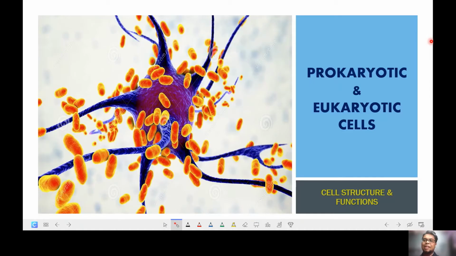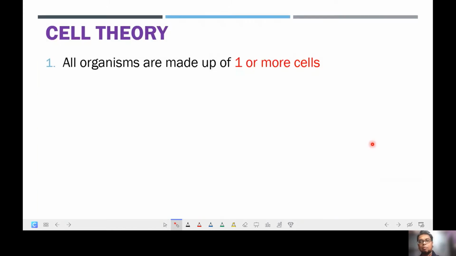Hi semua. Now we will go into the topic of cell structure and functions, and we will start off with this particular part about the prokaryotic and eukaryotic cells. But before we talk about those types of cells, let's discuss a little bit about the cell theory.